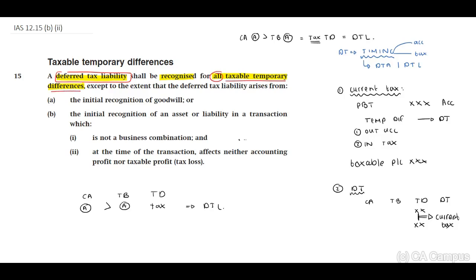Now, except to the extent that the deferred tax liability arises from, therefore, when you look at my calculation at the bottom, if this deferred tax liability arises from initial recognition of goodwill, or B, initial recognition of an asset or liability in a transaction which is not a business combination, and important, at the time of the transaction affects neither accounting profit nor taxable profit.